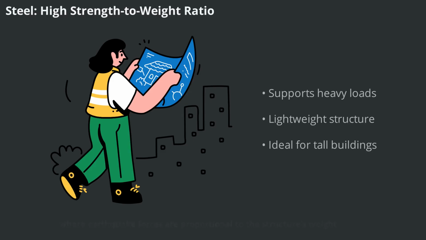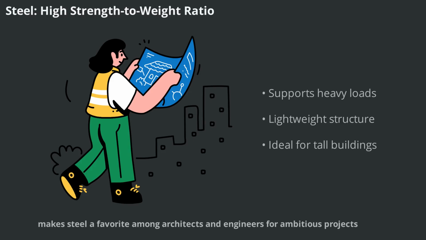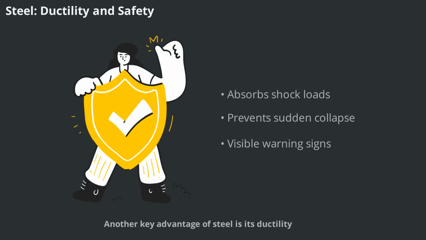In seismic zones, where earthquake forces are proportional to the structure's weight, steel's lightness can be a significant advantage. The ability to achieve impressive spans and heights with less material makes steel a favorite among architects and engineers for ambitious projects. Another key advantage of steel is its ductility.